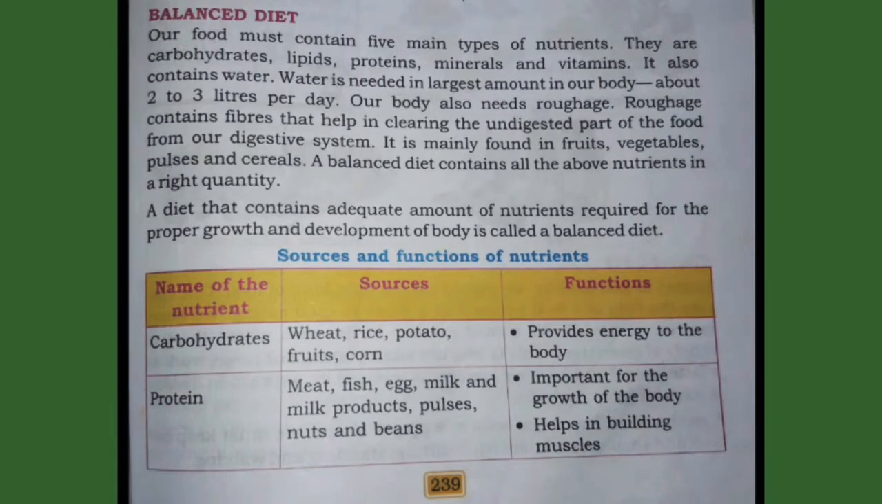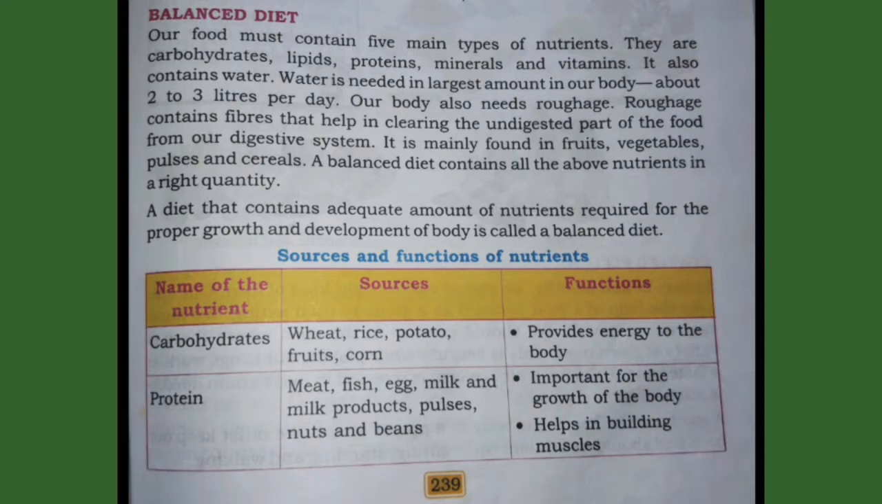Balanced diet. Our food must contain 5 main types of nutrients. They are carbohydrates, lipids, proteins, minerals and vitamins. It also contains water. Water is needed in the largest amount in our body, about 2 to 3 liters per day. Our body also needs roughage. Roughage contains fibers that help in clearing the undigested part of the food from our digestive system. It is mainly found in fruits, vegetables, pulses and cereals.